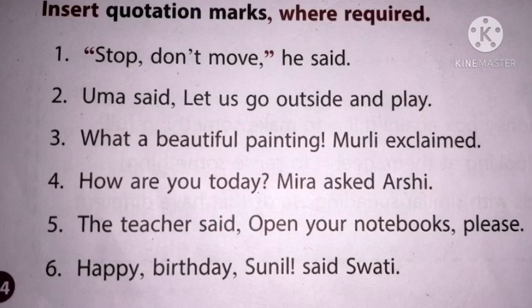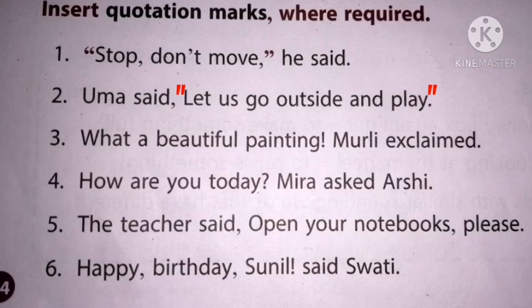Second one, Uma said, "Let us go outside and play." Here, what did she say? Yes, Uma said. What is the dialogue? Let us go outside and play. So, we have to put that dialogue inside the quotation marks. Okay, third one. "What a beautiful painting," Murali exclaimed. Here, what did Murali exclaim?